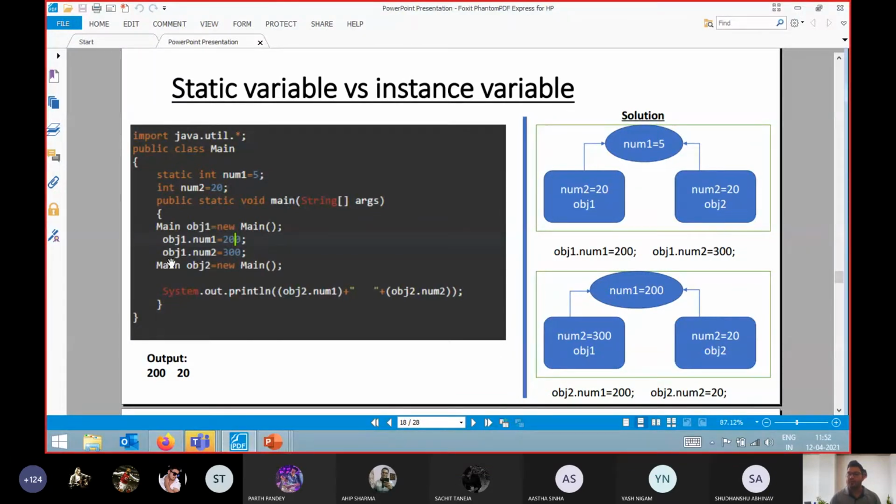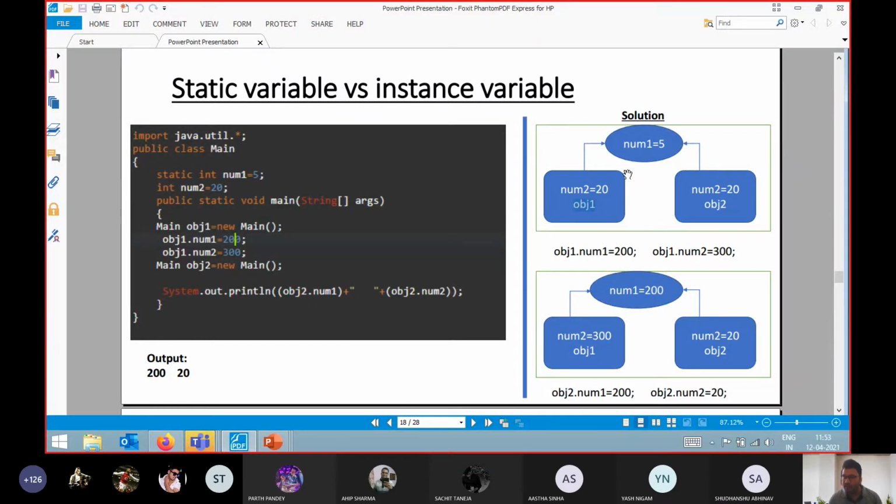So that is why, when I have created object one and object two, initially the value of num1 is 5 and the num2 value is 20. During the initial stage, the values are the same for obj1 as well as obj2.